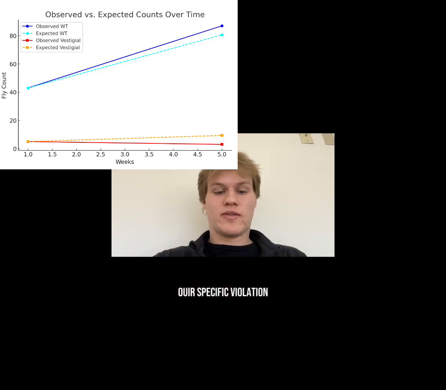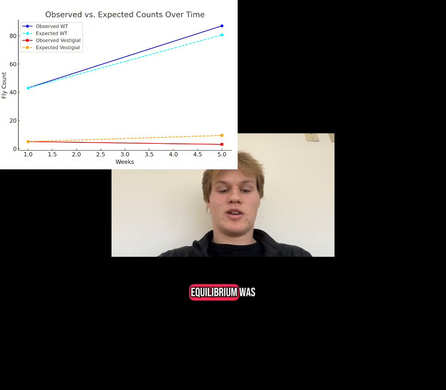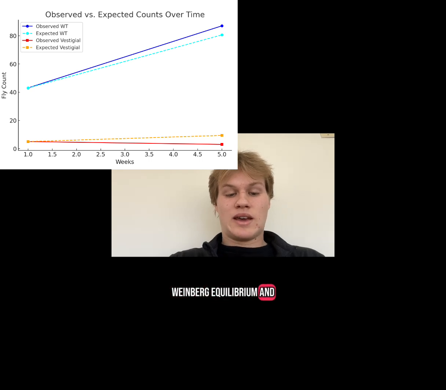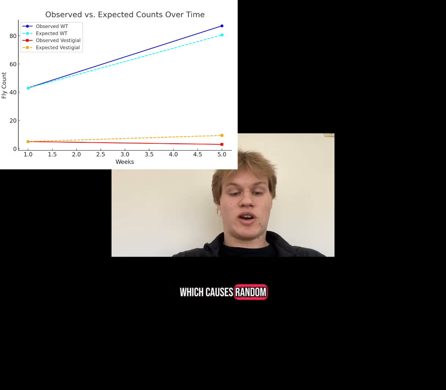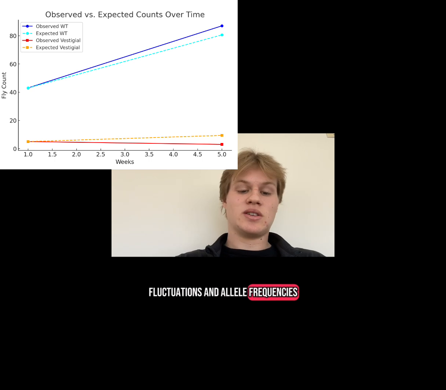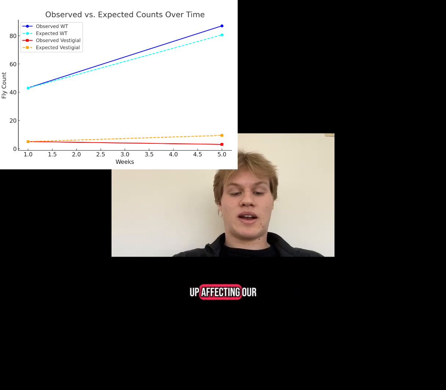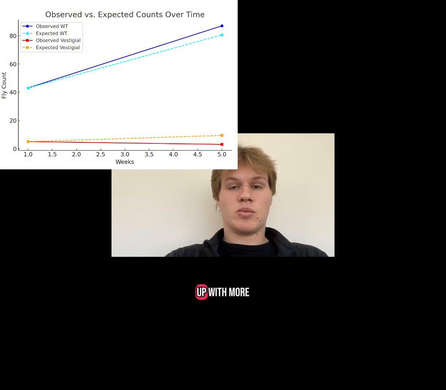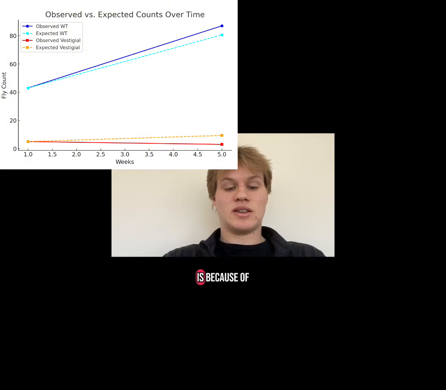Our specific violation of Hardy-Weinberg equilibrium was that we had a small population, and a small population violates Hardy-Weinberg equilibrium and causes genetic drift, which causes random fluctuations in allele frequencies, which ultimately ended up affecting our observed compared to our expected. The reason that we ended up with more wild-type phenotypes is because of the small population.